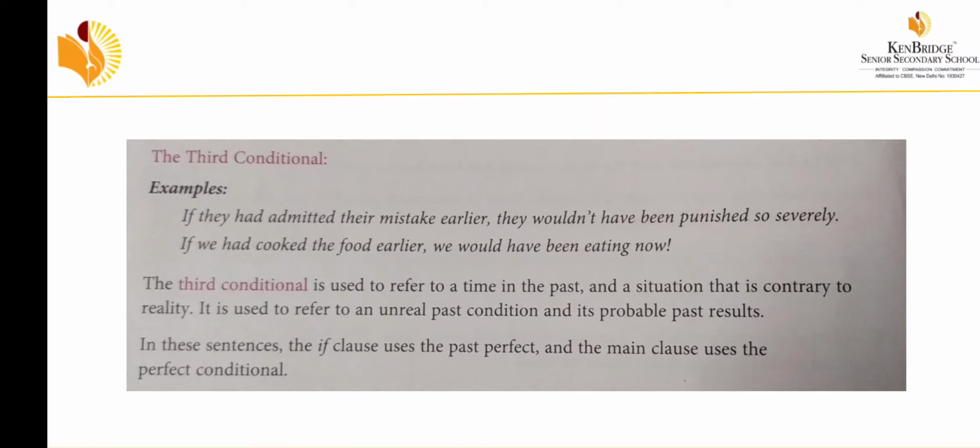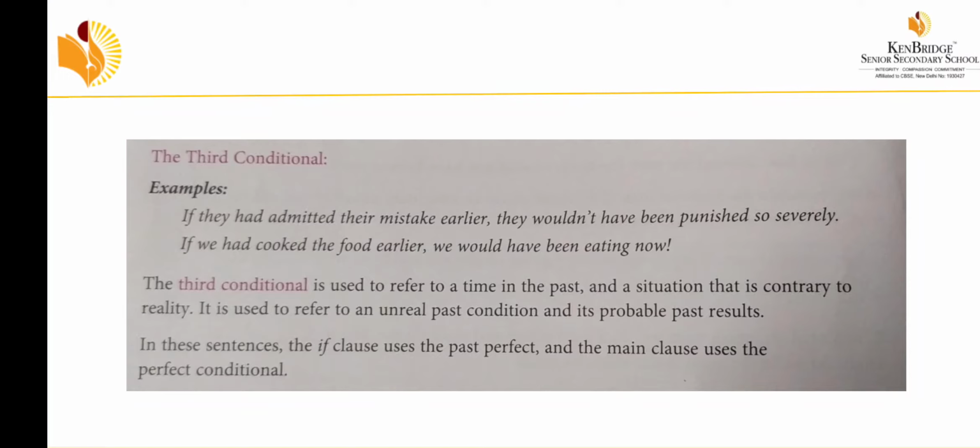For example, if they had admitted their mistake earlier, it means they did not admit their mistake. It means if they had admitted their mistakes earlier, they wouldn't have been punished so severely. So the meaning is, they never admitted their mistake earlier, that's why they were punished severely. So the if clause should be in past perfect, and the main clause, the result, should be in perfect conditional.